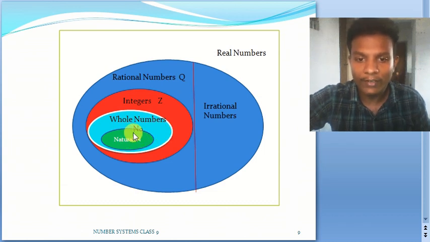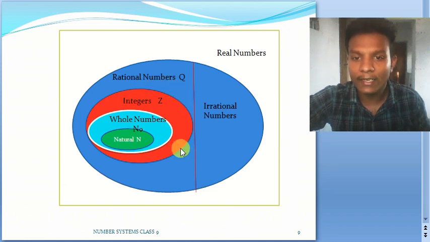Every natural number is a rational number. Is it true or not? Yes. Why? Because this entire set of natural numbers will be entirely inside this rational part. So just remember this Venn diagram, it will be very useful to answer such questions. Suppose I say every integer is going to be a rational number. Yes, see here, all integers are lying inside rational numbers, so my statement is going to be true.